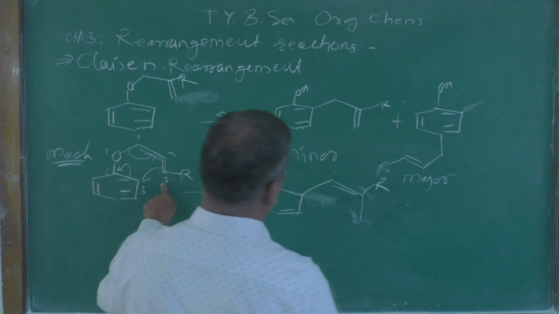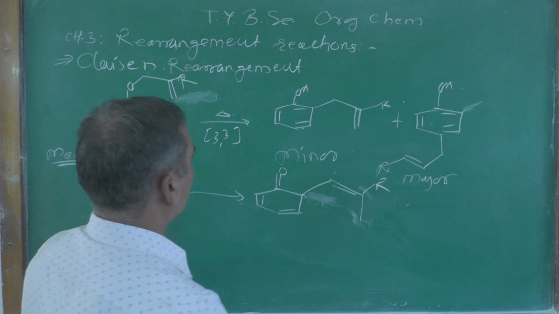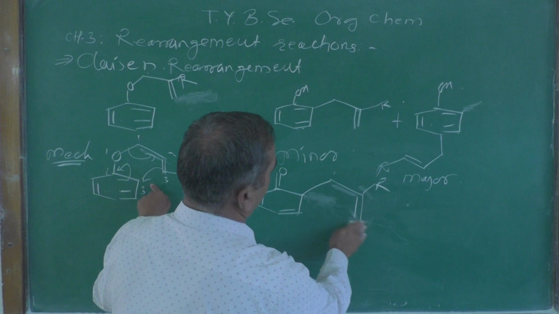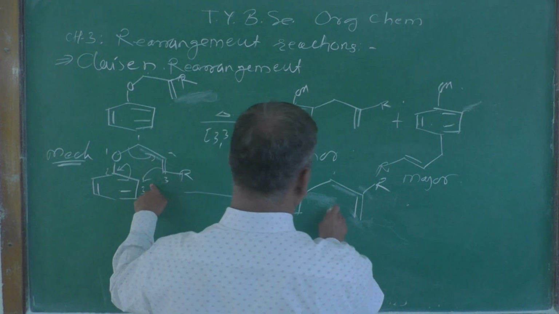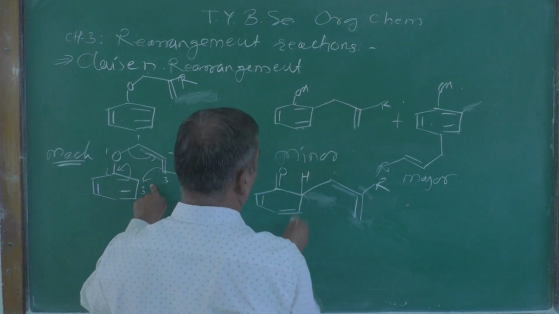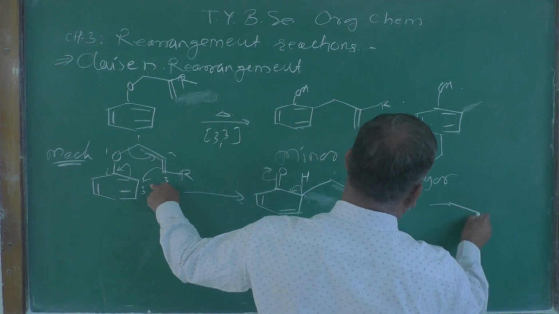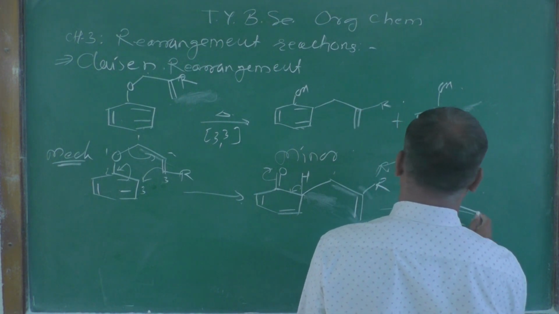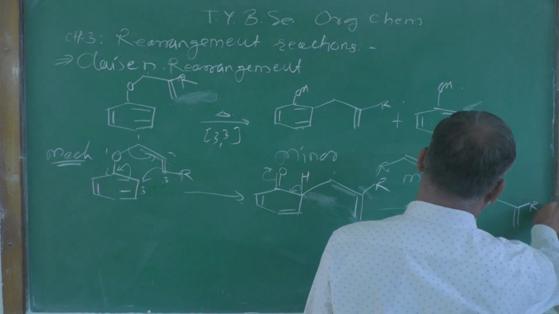So that is the product you are going to get, double bond, and this double bond not here, this double bond should be here, then we get this one. And now this is one of the products, and if you lose this proton, you are going to get this type of product. So OH must be there, double bond, and this double bond here, and this R.